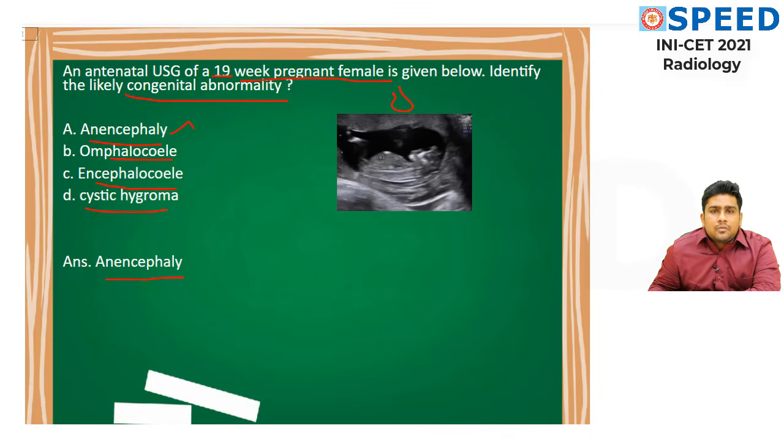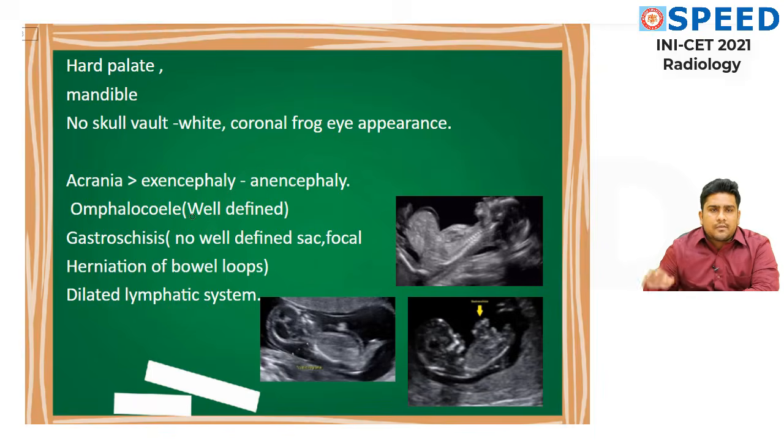There was a huge discussion regarding this. Why sir, this is not omphalocele? See friends, here it is uniformly enlarged, it is not bulging like this. Hence I remove omphalocele from it. Also encephalocele is not there. There is no point through which everything has herniated out. Not a cystic hygroma. I'm going to discuss everything. You are able to see the hard palate, the mandible, no skull vault, which should be white in appearance.